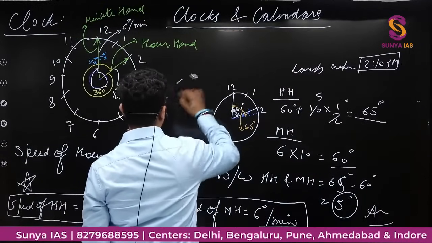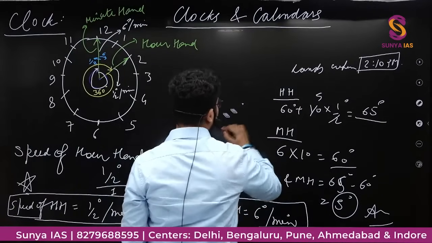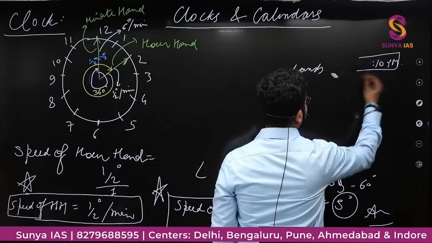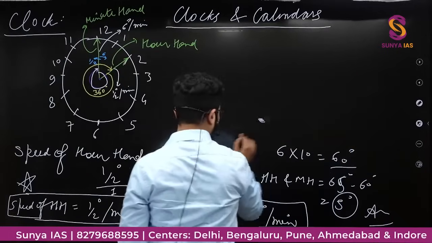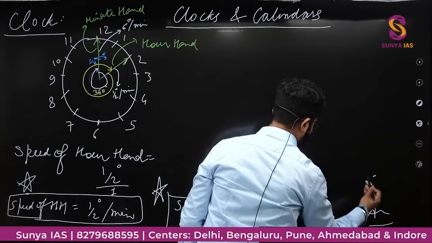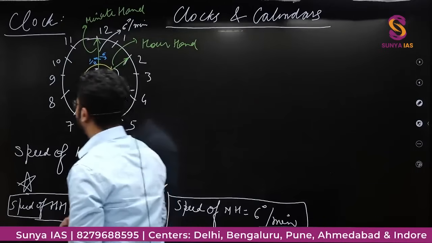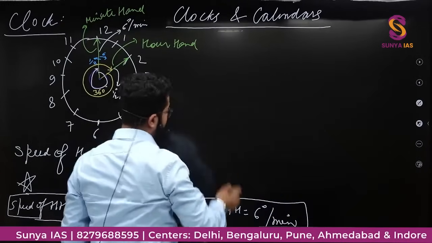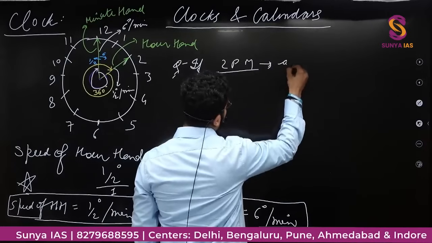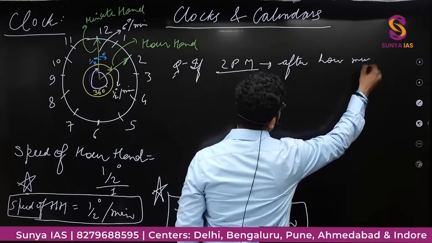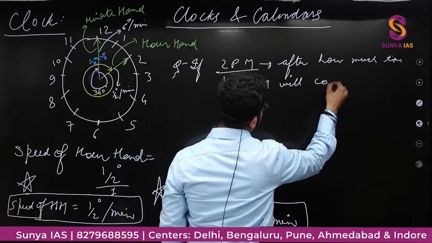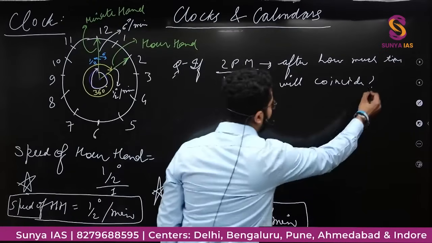Now they are asking: if it is 2 p.m., after how much time hour hand and minute hand will coincide? If that is the question, after how much time they will coincide.